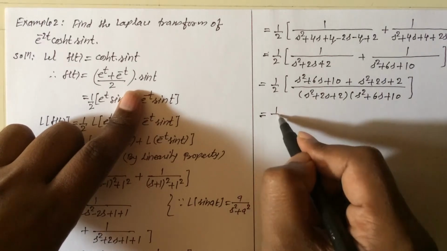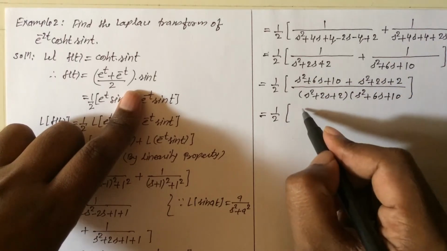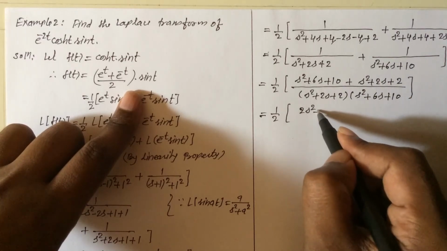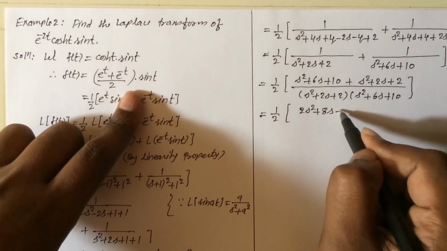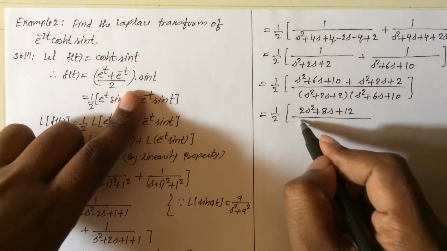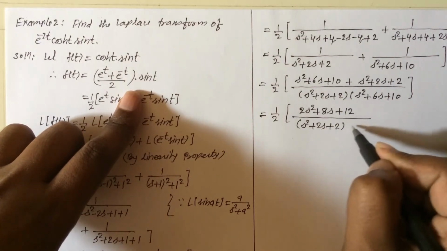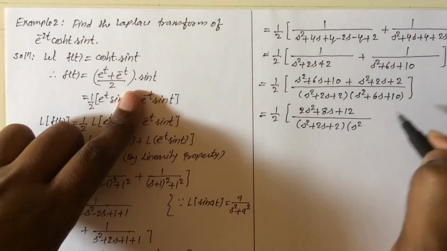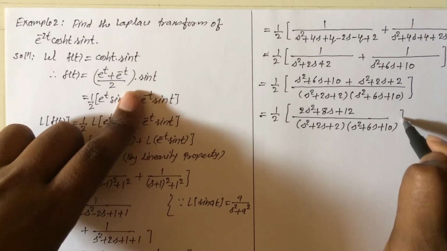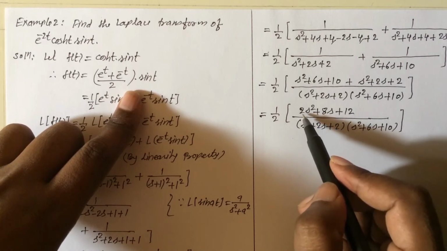Now this equal to 1 upon 2 in bracket, add them. So s square plus s square, that is 2s square, and 6s plus 2s, that is 8s, and 10 plus 2, that is 12, and divide by the denominator s square plus 2s plus 2 into s square plus 6s plus 10. See here, now 2 is common in the numerator, so taking 2 outside.